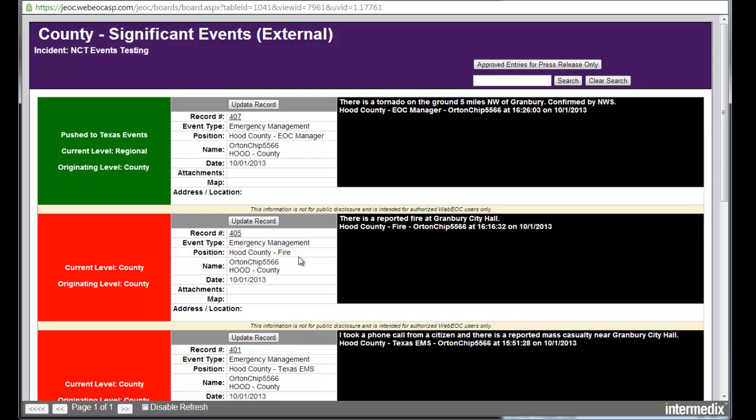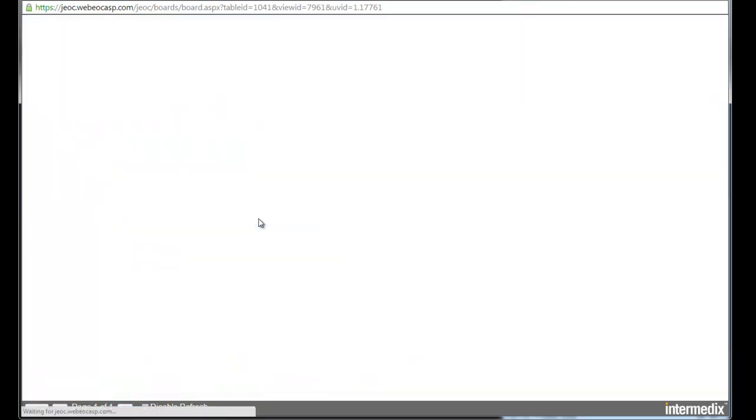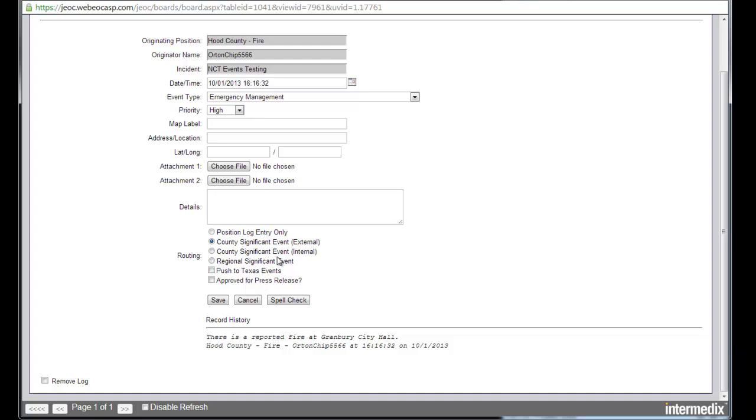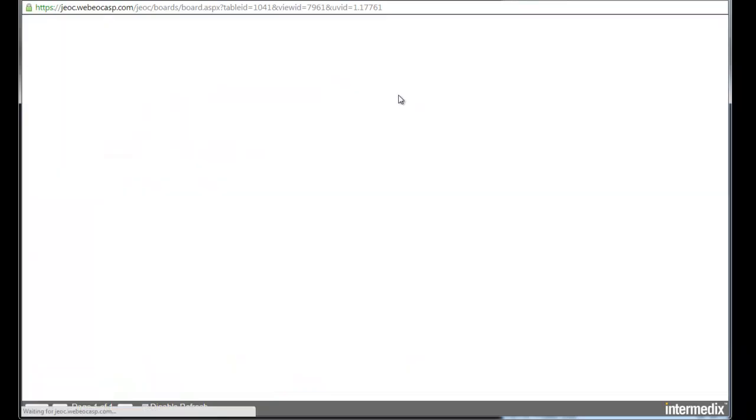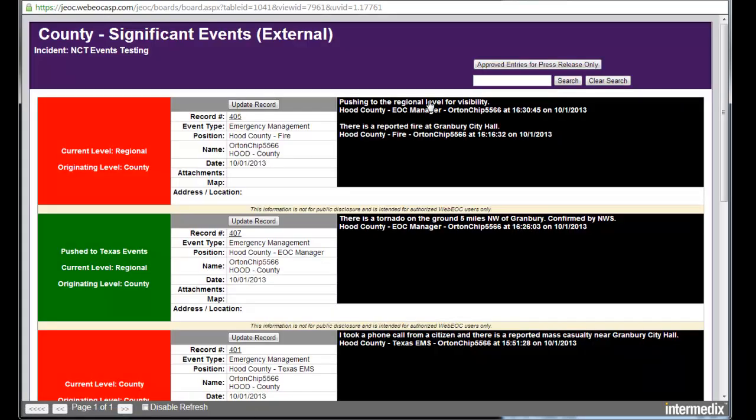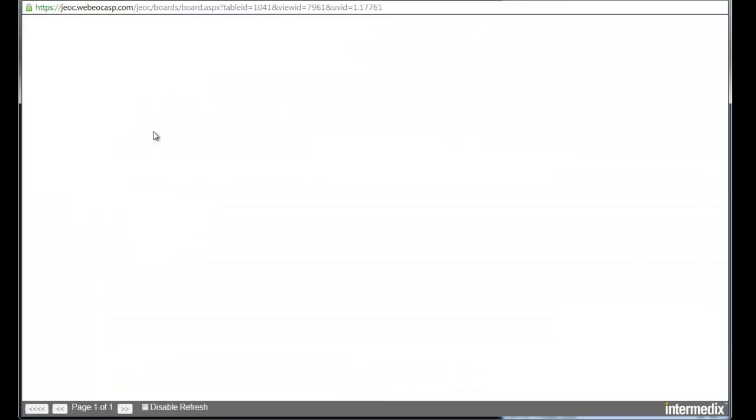So, for example, this one, the fire piece, I can edit it as the EOC manager, and you see I have the full routing tree again. I can say this needs to be a regional thing, and add a comment, level for visibility. Then I've changed that, and I'll just hit save. And when it comes back, you'll see it has entered my comment in the same block. It's just put it on top, and you'll see that it's now at the regional level. It doesn't say Texas Events because I didn't push it there.